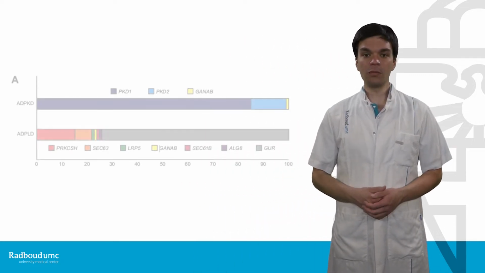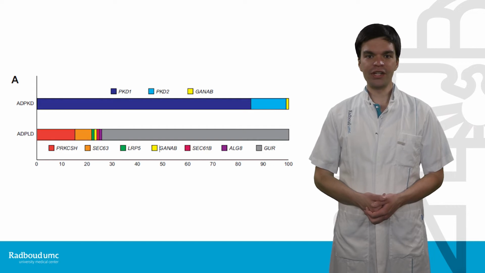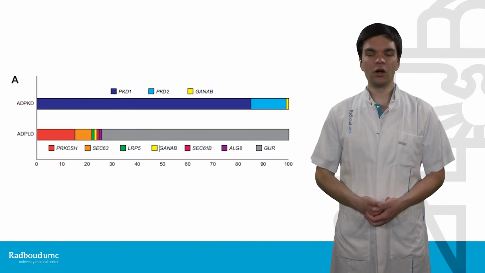In ADPKD, almost every case can be explained by mutations in two different genes. Mutations in PKD1 are the most common and cause almost 85% of all ADPKD cases. Mutations in PKD2 cause almost 15% of the cases left, and virtually all other cases are explained by mutations in the GANAB gene. Within the ADPKD population, it was found that mutations in PKD1 are associated with more severe disease than